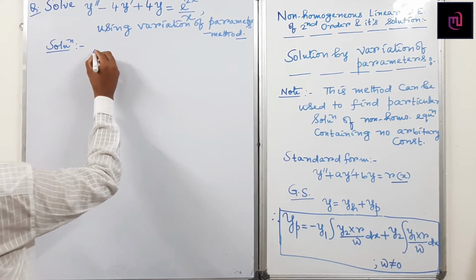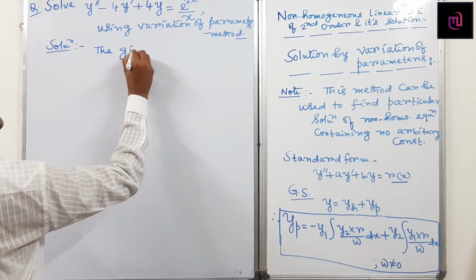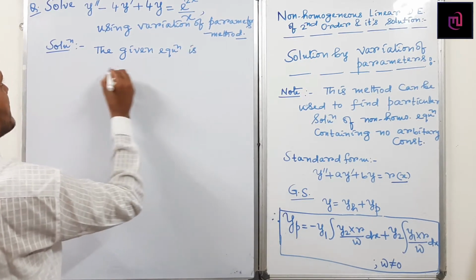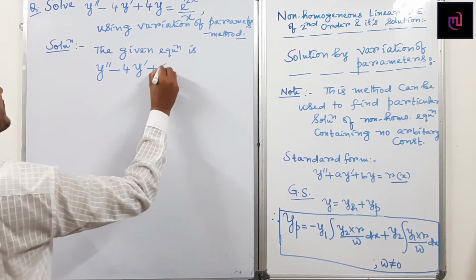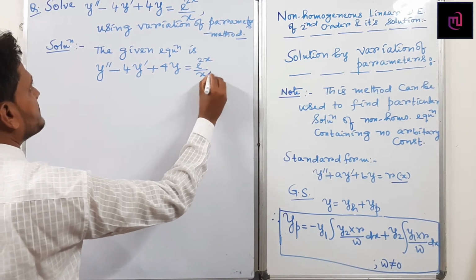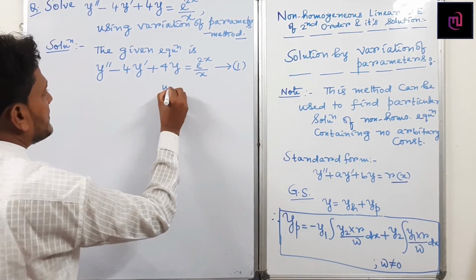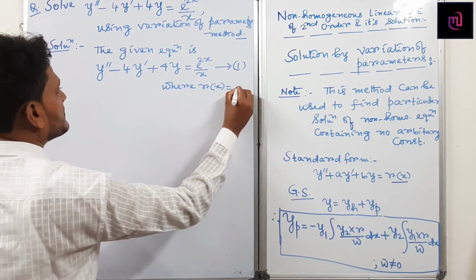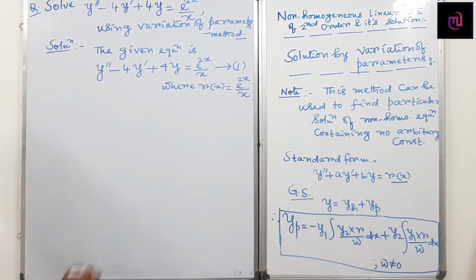So the given equation is y double dashed minus 4 into y dashed plus 4 into y equals e to the power 2x by x. Suppose this is equation 1, where r of x, r is a function of x, is e to the power 2x divided by x.